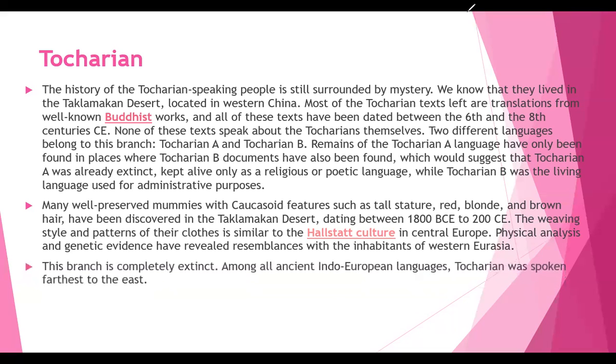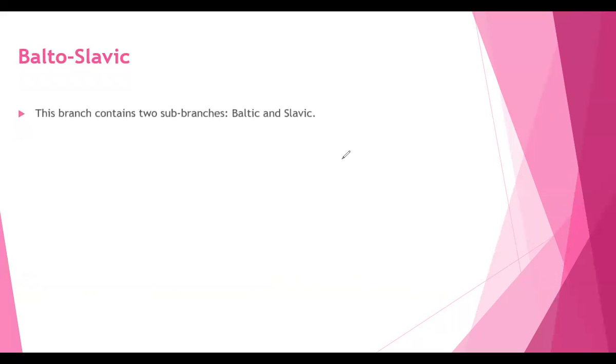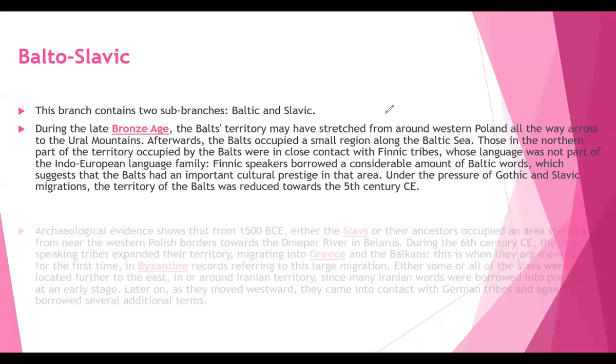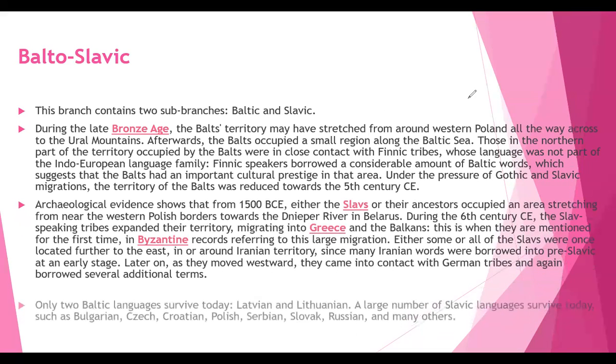Let's see another branch. This branch is completely extinct, no doubt at all. We cannot use it anywhere, and we can't see anything related to Tocharian. Among all ancient Indo-European languages, Tocharian was spoken farthest to the east, very, very east, isn't it? Right. So Balto-Slavic is also a branch which is a combination of two branches, Baltic and Slavic.